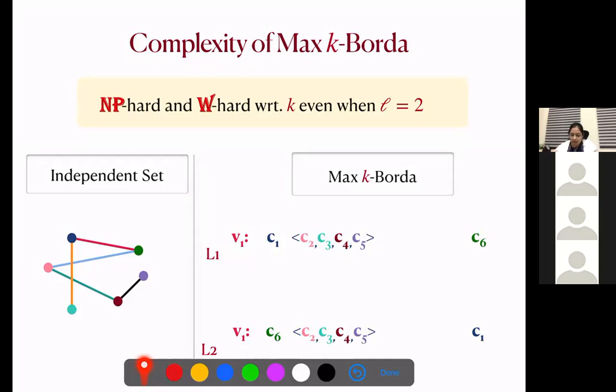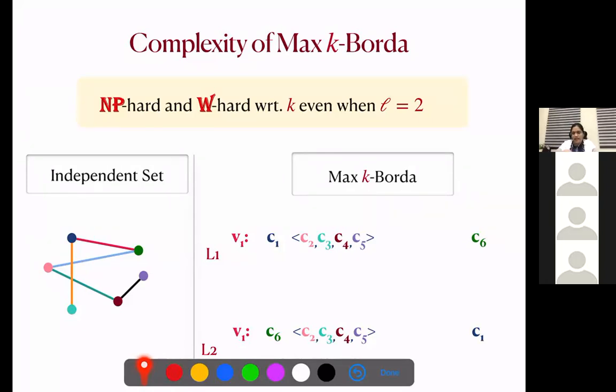Now, we want to basically capture that the independent set solution goes to the max k-Borda solution. That is, whatever independent set you give me for the graph, the corresponding candidates will give us a solution committee.